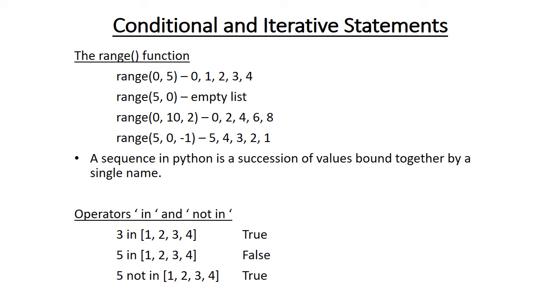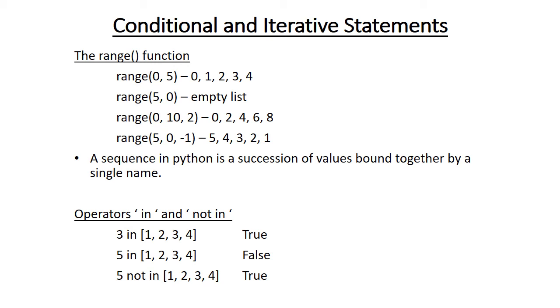Range function. range(0, 5) prints the values 0 till 5 minus 1. That means by default it will increment by 1 till n minus 1. range(5, 0) will produce an empty list. range(0, 10, 2) will print from 0 till 9, but only the alternate numbers, because the increment will not be i plus 1 but i plus 2.